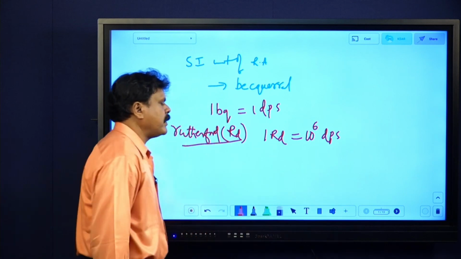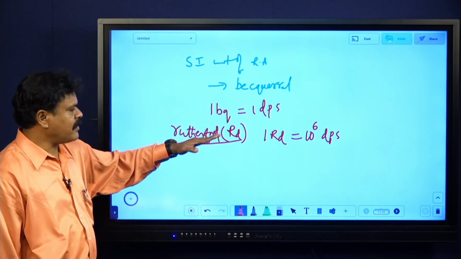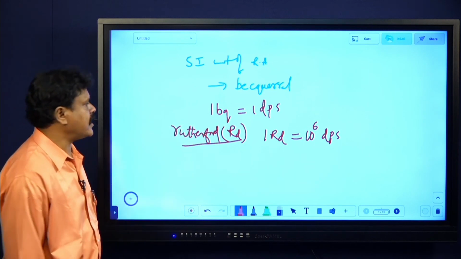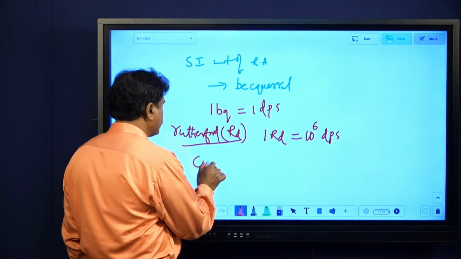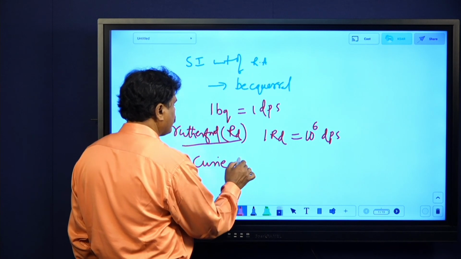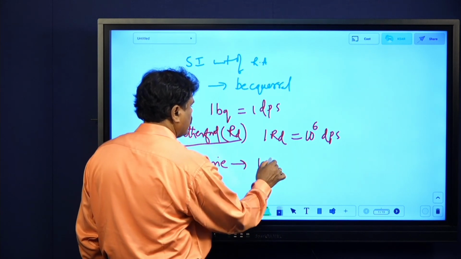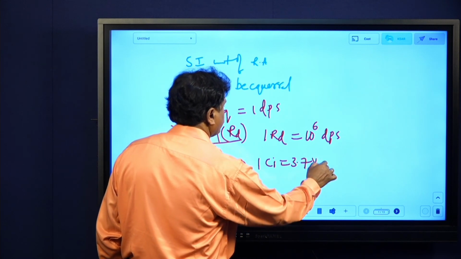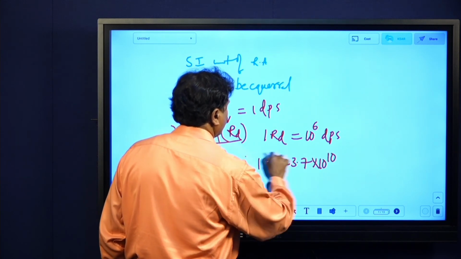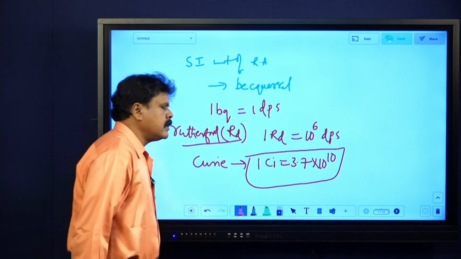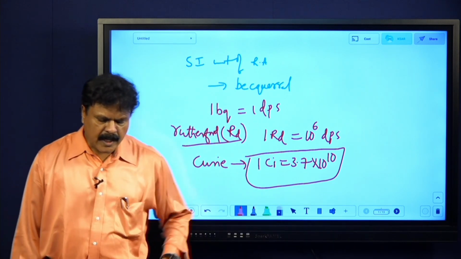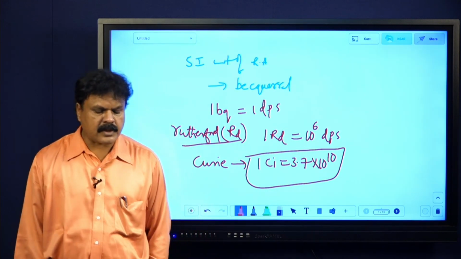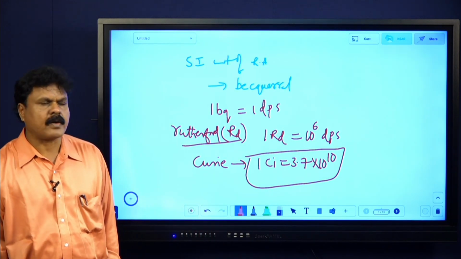This is the activity of a radioactive sample in which 10 power 6 atoms disintegrate per second. But the practical unit of radioactivity is the Curie. 1 Curie is 3.7 into 10 power 10 disintegrations per second.